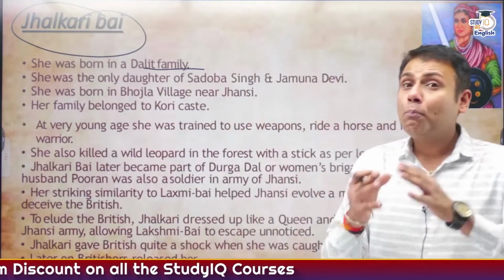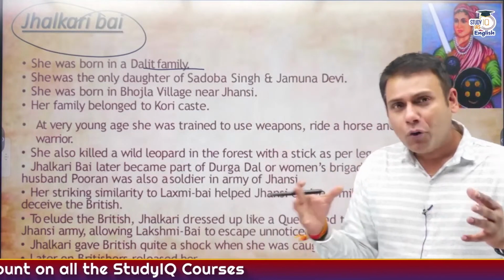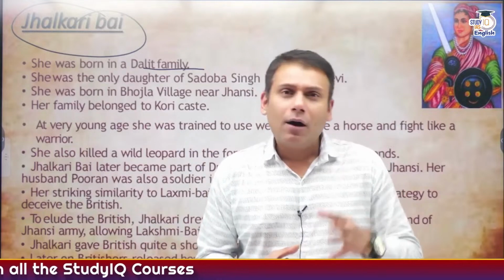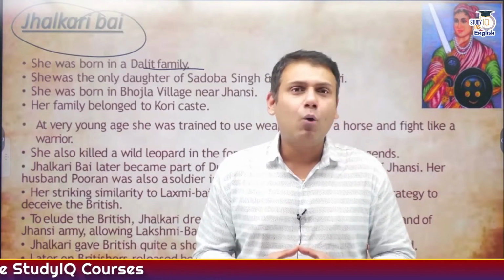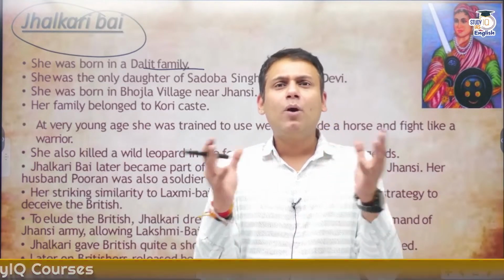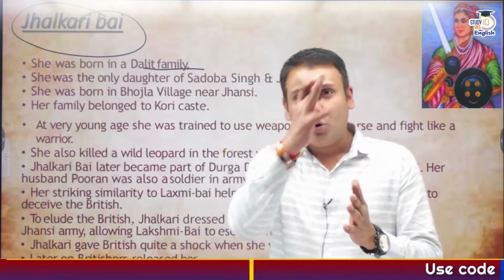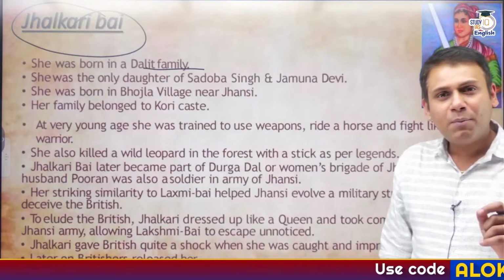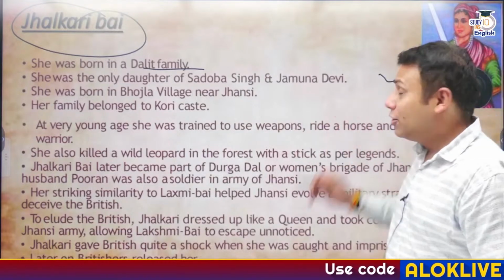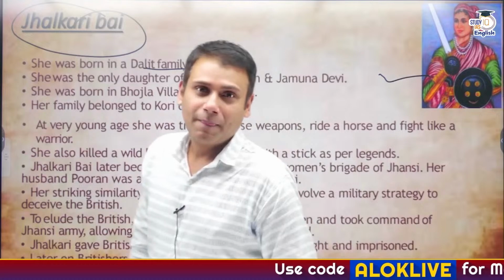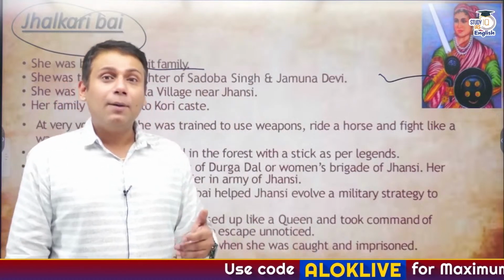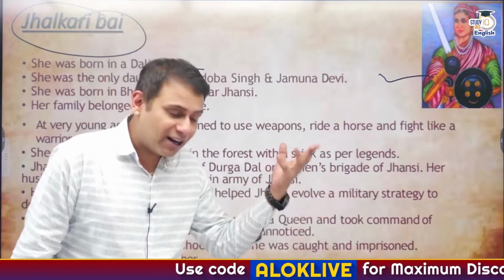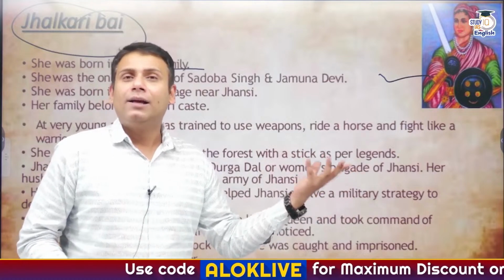She was married to Puran Singh. During the revolt of 1857, Rani Lakshmi Bai ji created a women's brigade, a unit of the women's army, and that unit was referred to as Durga Dal. The Durga Dal unit of Rani Lakshmi Bai's army was led by Jhalkari Bai. Correct? And particularly Puran Singh, her husband, was also an active participant in the revolt of 1857.